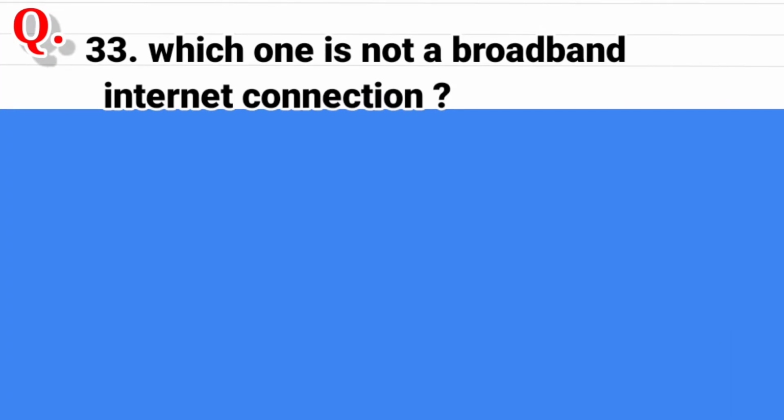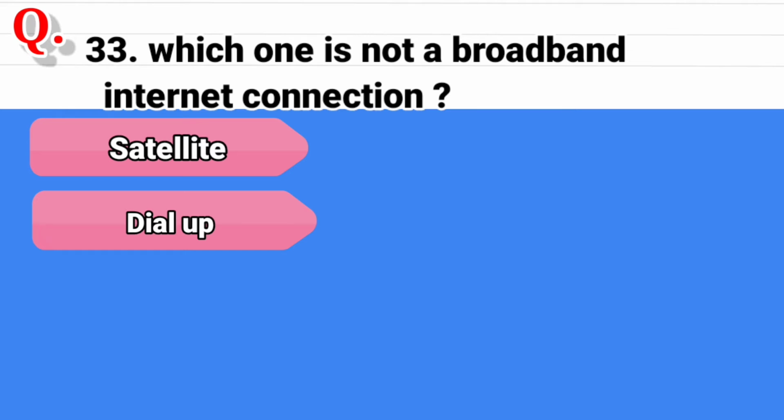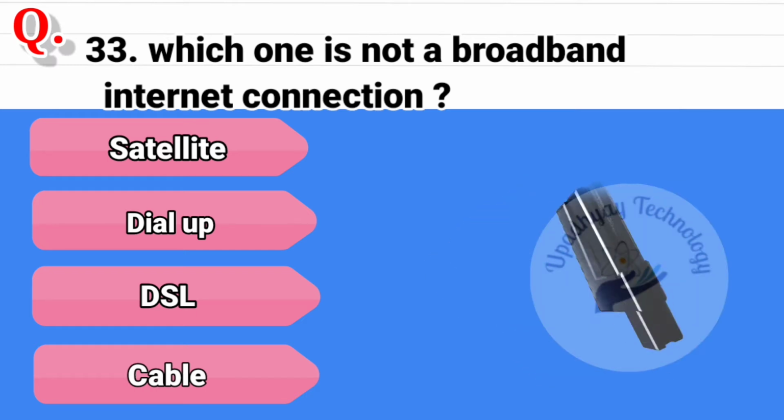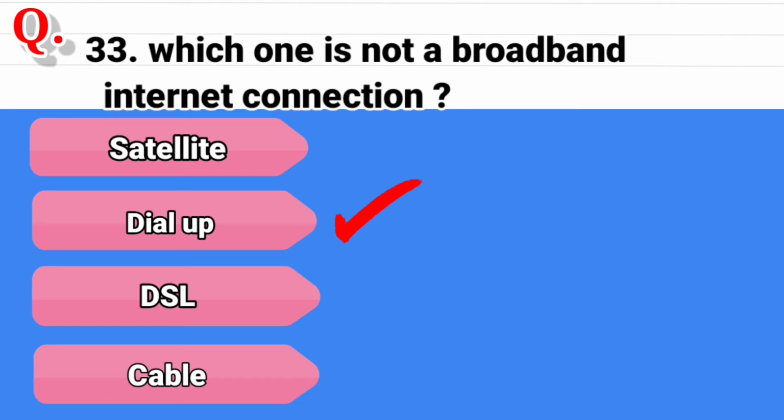Question 33. Which one is not a broadband internet connection? And the options are satellite, second option is dial-up, third option is DSL, and the last option is cable, and the correct answer is dial-up connection.